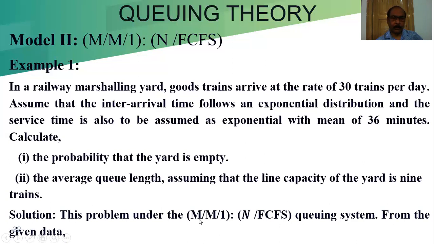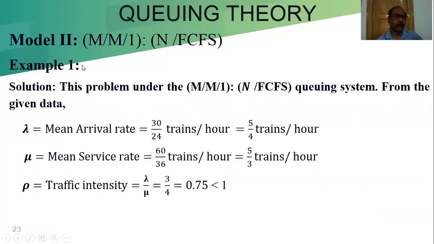Solution: this problem is under the M/M/1 FCFS queue system from the given data. Now, lambda equal to the mean arrival rate. 30 trains per day is given, so we can calculate the arrival rate in an hour.